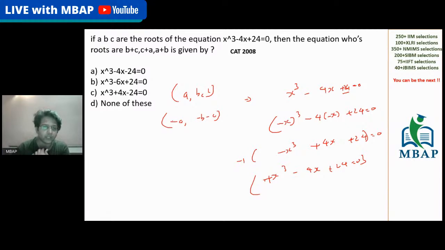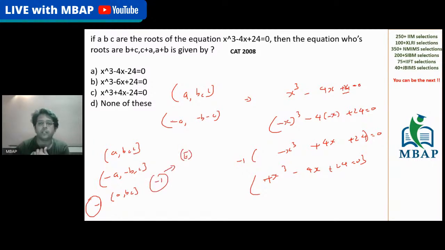Sangeeta, the question says you have the roots in the form of a, b, and c. We understood the new roots are -a, -b, -c. All we are doing is that the original roots have to be multiplied by -1. If the roots are multiplied by -1, to form the equation, divide the coefficients of x square, x cube and x by -1. So the equation is minus x cube minus 4 into minus x plus 24. Tell me what is the answer.